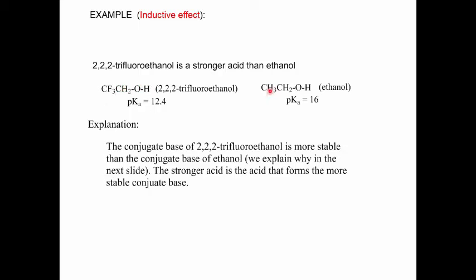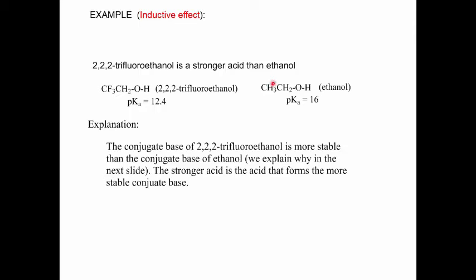In ethanol, there are 3 hydrogens. So the substituent change we're making, we could think of starting with the ethanol molecule, and what we do is replace each of the hydrogens of the methyl group by fluorines. So our starting acid is the ethanol. We make our substituent change and end up with the fluorinated ethanol.